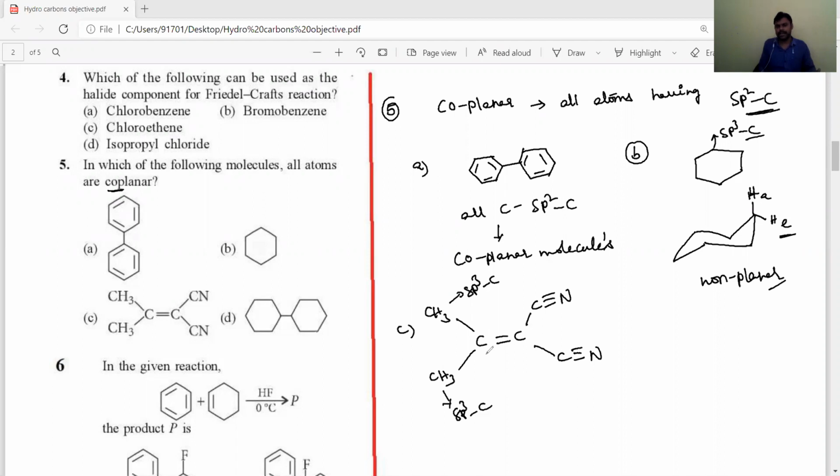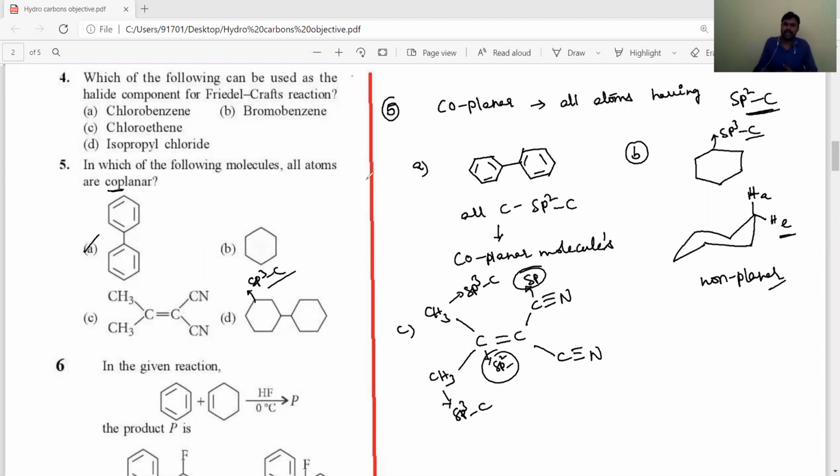The remaining carbons are sp2 and sp, but the methyl groups are sp3, so their hydrogen atoms are not present on the plane. That's why it is a non-planar molecule. And in the other option, these carbons are sp3 hybridized, so it is also not a coplanar molecule. So the answer is the first option.